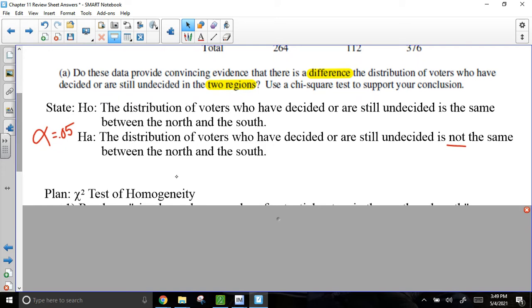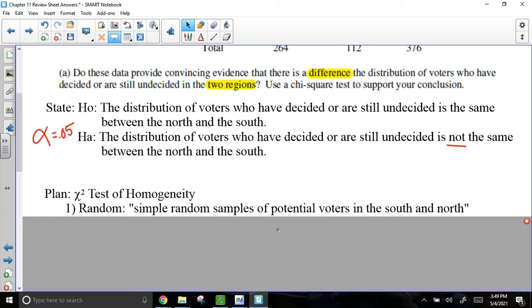Well, up above, they said they take simple random samples. So I just kind of quoted that. Simple random samples of potential voters in the South and in the North. Notice I'm talking about both samples, that they took the samples in the South and the North. That's the thing about homogeneity, remember, you're taking multiple samples. So when you're doing the conditions, you have to mention it for both samples.